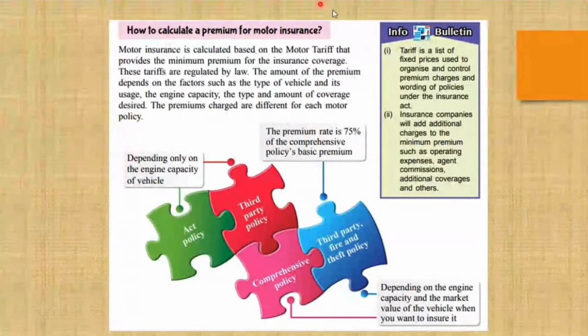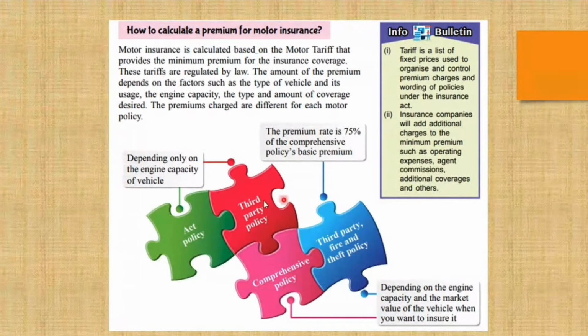And now, how to calculate a premium for motor insurance. Motor insurance is calculated based on the motor tariff that provides the minimum premium for the insurance coverage. A tariff is a list of fixed prices used to organize and control premium charges and wording of policies under the Insurance Act. There is a table that I will show you afterwards about the tariff. These tariffs are regulated by law.